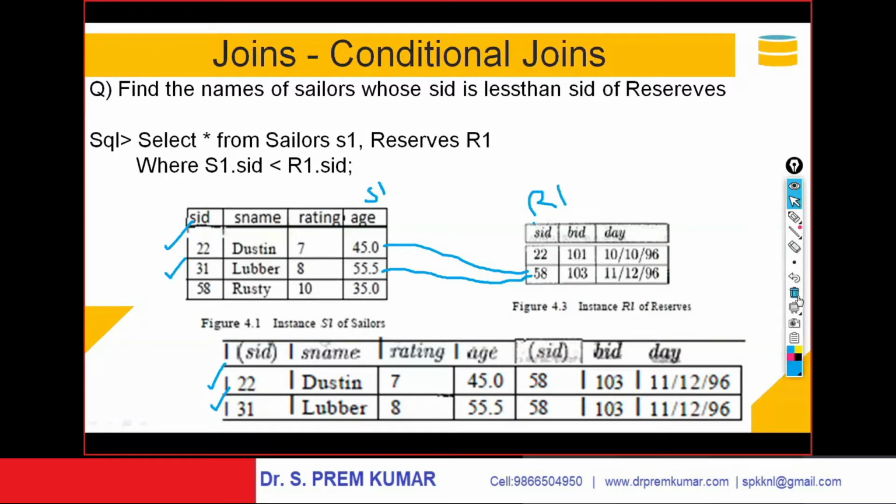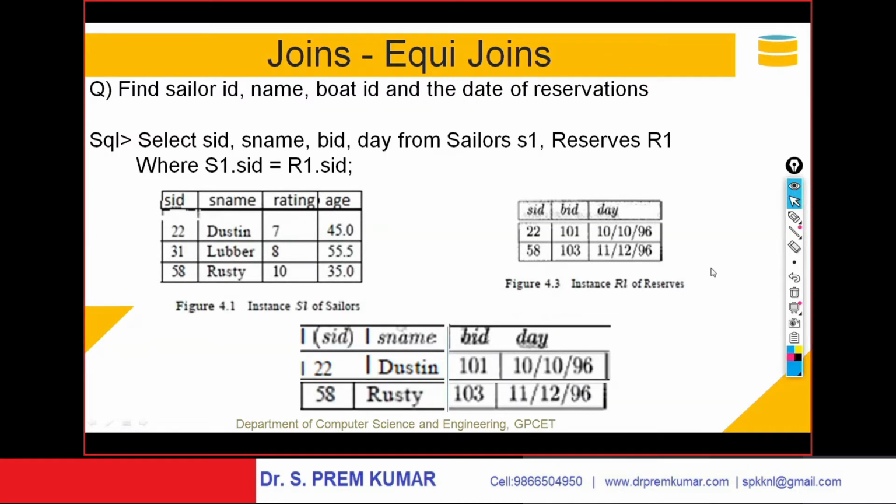Let us proceed to the next concept. I'm using condition join, the same concepts we discussed in relational algebra. I'm repeating the same thing in SQL. SQL is constructed on relational algebra, and hence the queries will be similar in nature. You observe here the question: this is the Sailors table, this is the Reserves table.